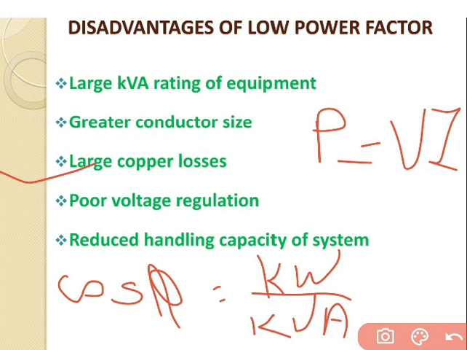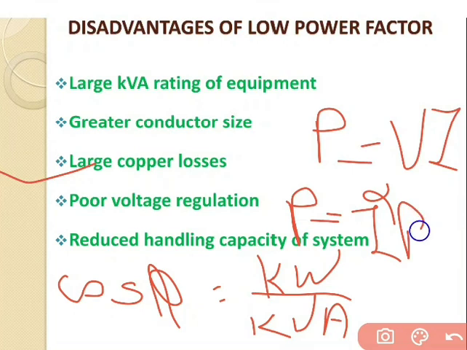So if the circuit has a lower power factor, it results in a higher current flowing through the circuit, and if the circuit has a higher value of current, then the losses, which are given by I square R losses, take place. So a high value of current results in larger copper losses, and at the end we say that it has poor efficiency.